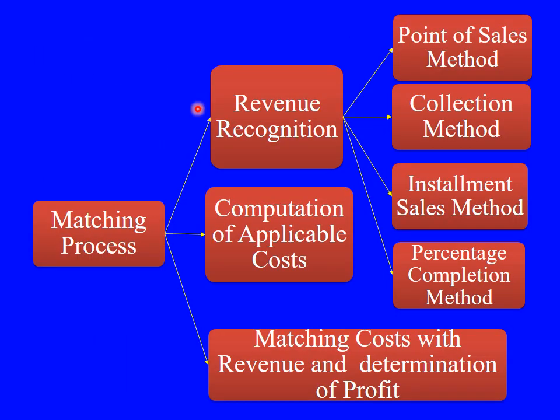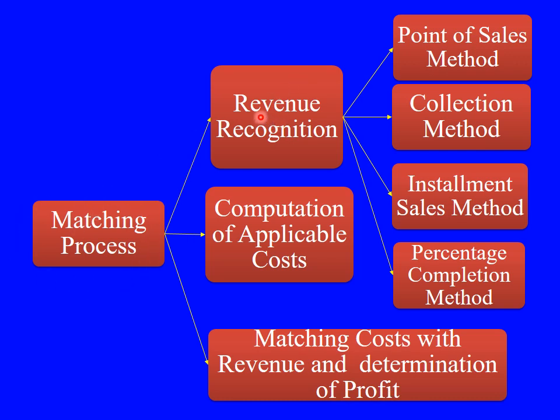How do we ascertain the profit? In order to ascertain the profit, we need to match the revenues and the expenses of a particular period appropriately. So how will the matching process work? We need to recognize the revenue, we need to calculate the cost, then revenue minus cost gives us the profit. So matching revenues and costs to determine the profit is the matching process.